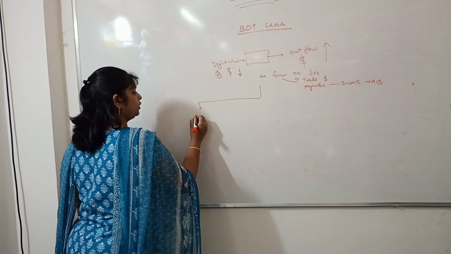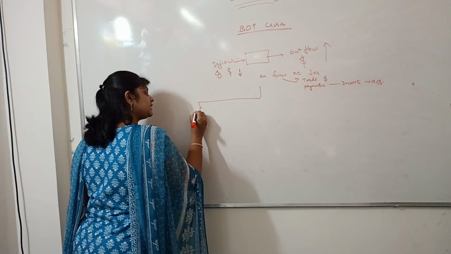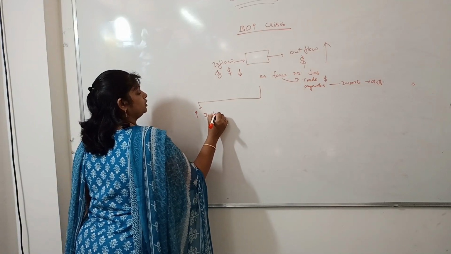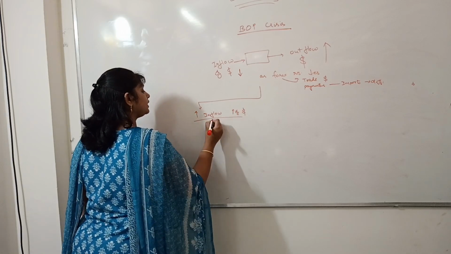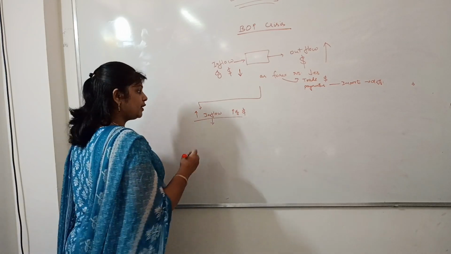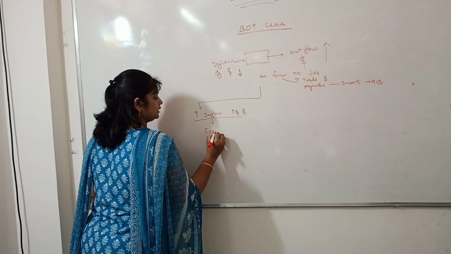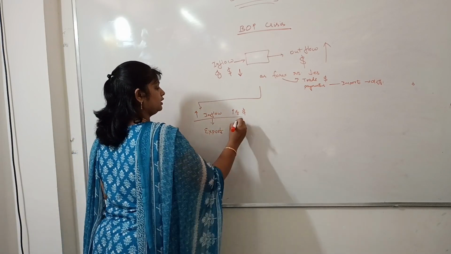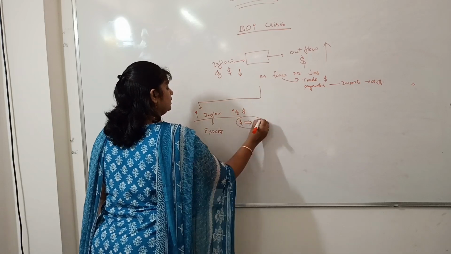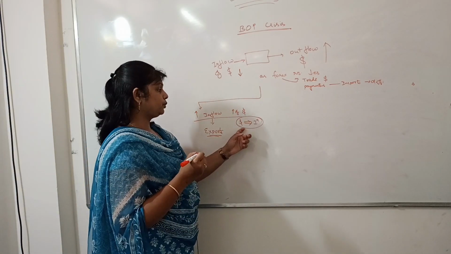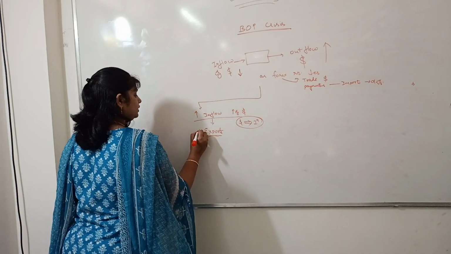What should we do? First, we should increase our inflow of dollars. How can we increase our inflow of dollars? By increasing exports. Dollars should come inside our economy. By exports, dollars would come to our economy.